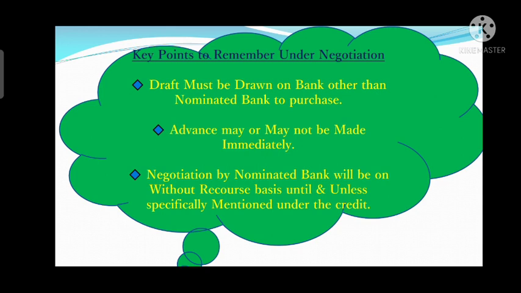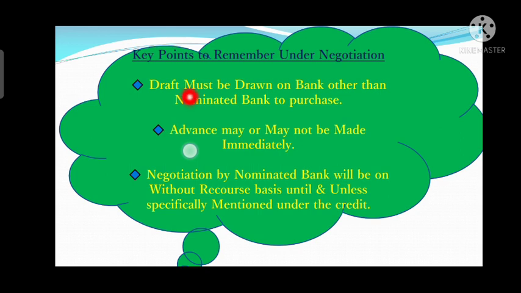Now, what are the key points we need to remember under negotiation? A draft must be drawn on a bank other than the nominated bank. You must know that under negotiation there is no requirement of a draft. When the credit is available by negotiation, a draft is not necessary.